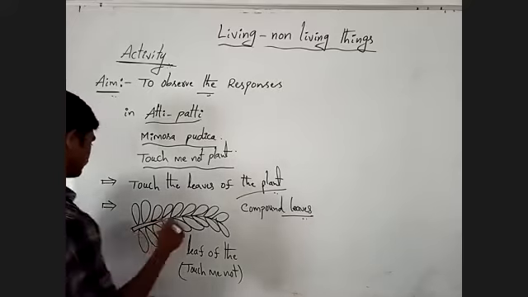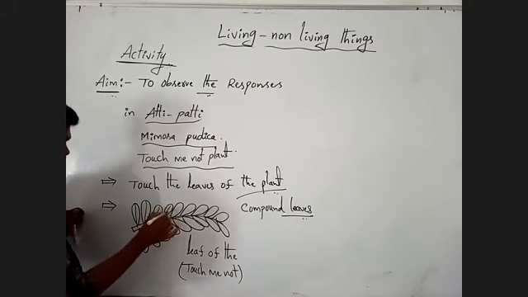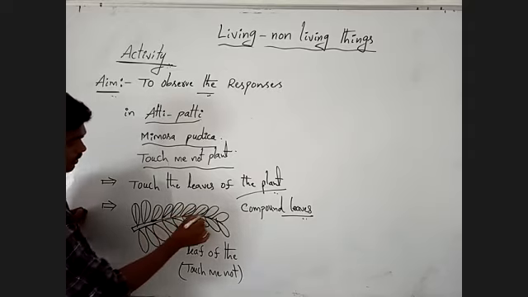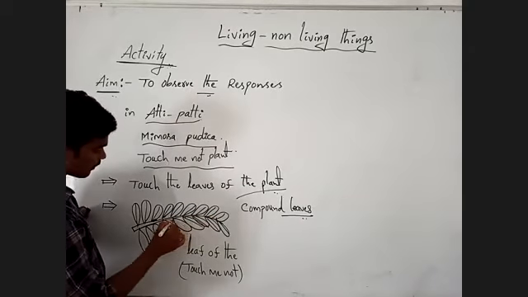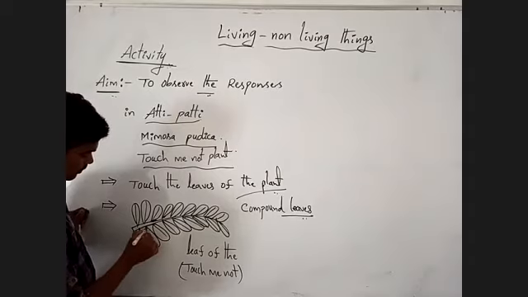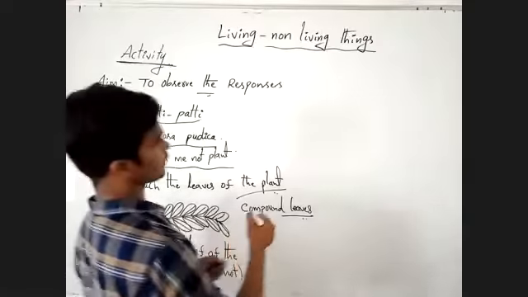Here each small leaf-like structure is called a leaflet. These are actually called leaflets. Okay, for example,